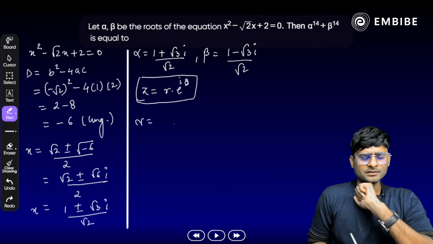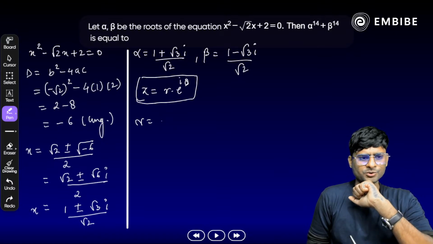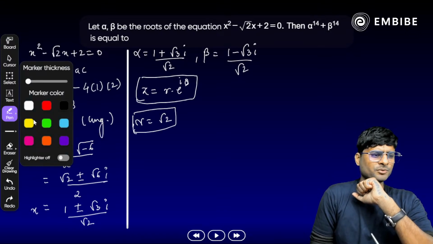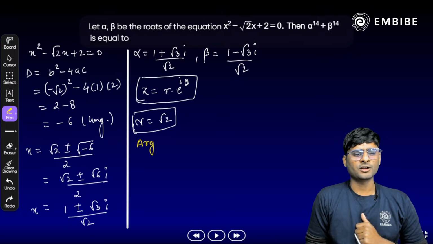Yes, the magnitude here, square root of a square plus b square. What we get here, R, that is root 2. Yes, we have to write down as it is. R की value को as it is रखना है, because in both the case it will become same. Now find the argument of the alpha. Argument of alpha.